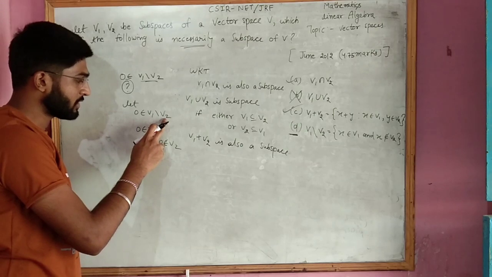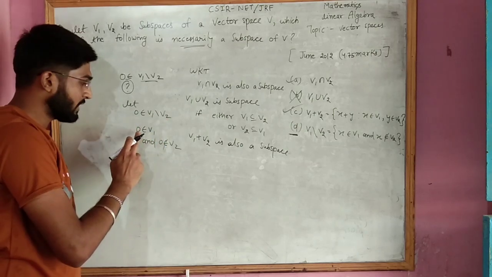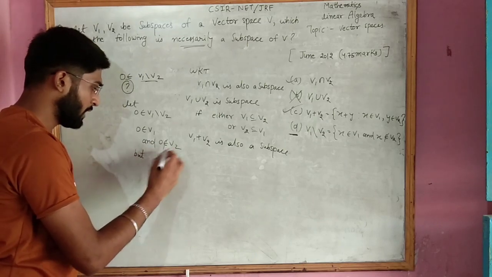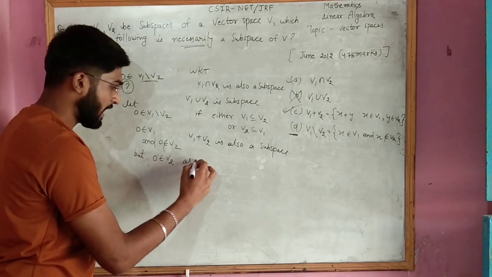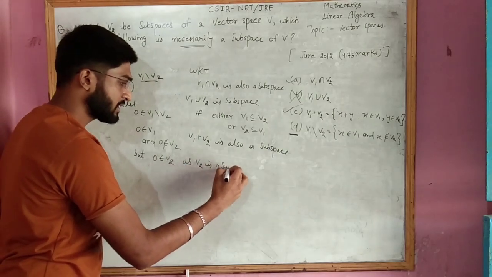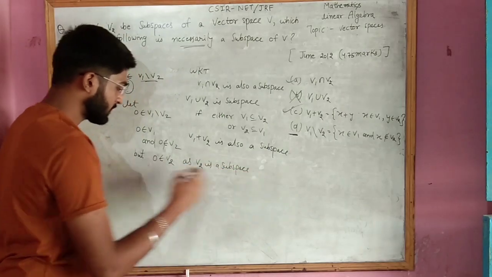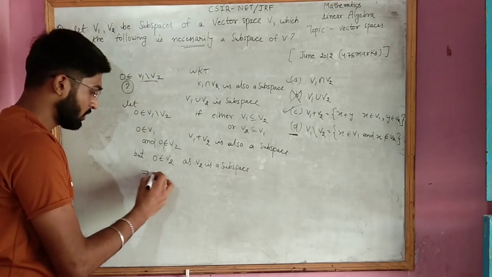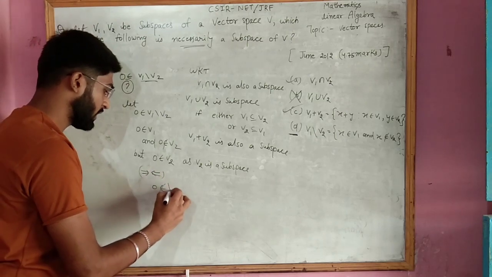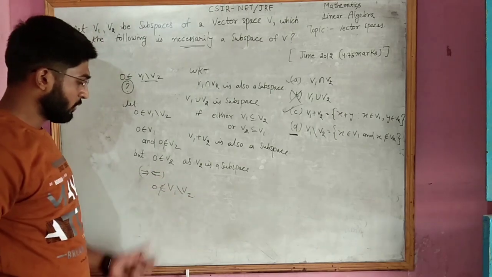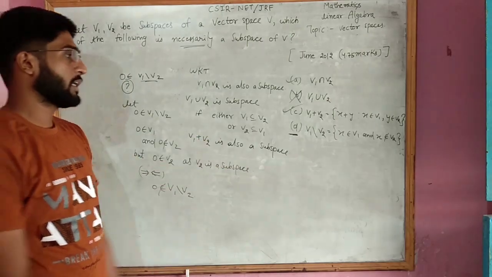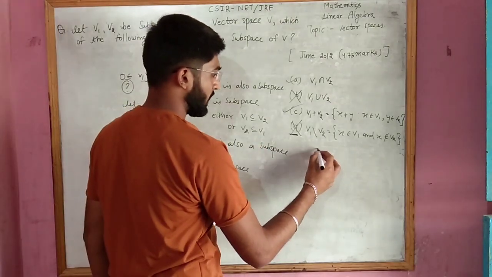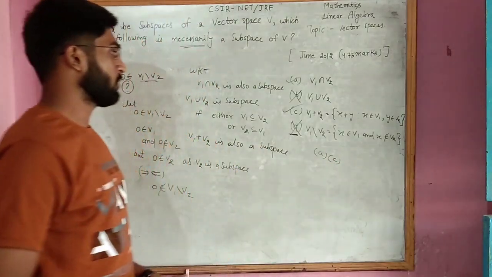This is the set difference V1 minus V2. If 0 belongs to this, then 0 belongs to V1 and 0 does not belong to V2. But we know that 0 belongs to V2, as V2 is a subspace; it is given to us that V2 is a subspace, so 0 has to belong to V2. So this is not true. Contradiction: 0 does not belong to V1 minus V2. If the zero element is not in this set, then it cannot be a subspace. So what are the right answers? A and C. It is a quite easy question.